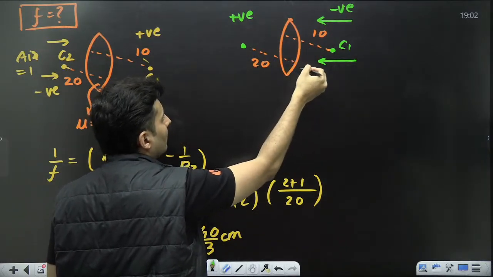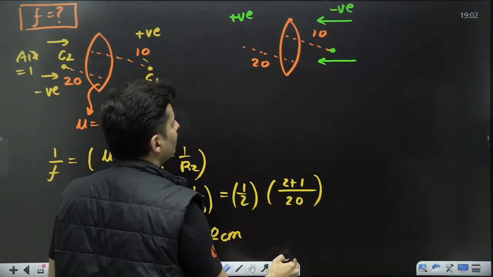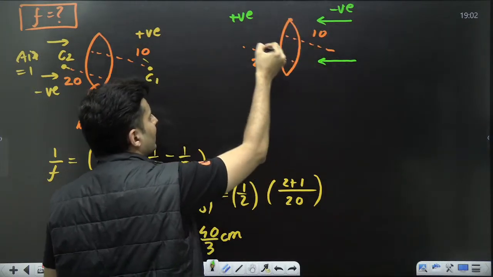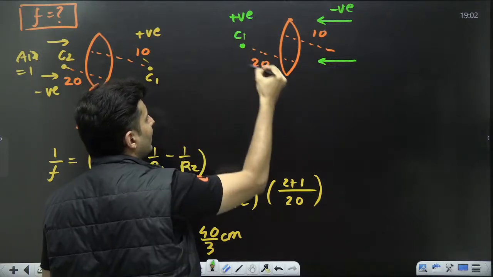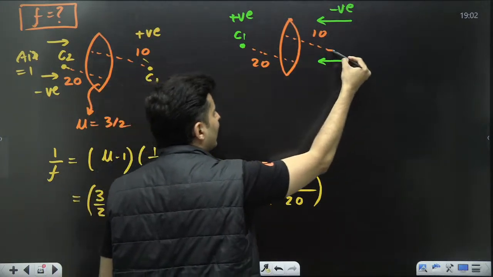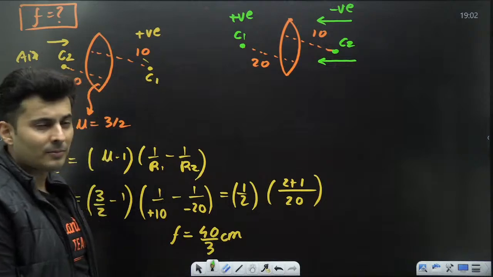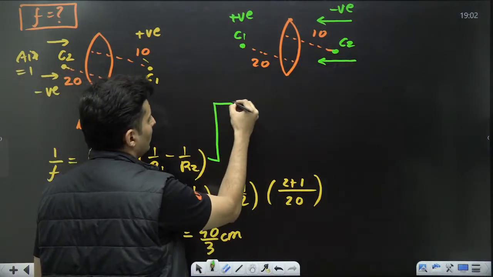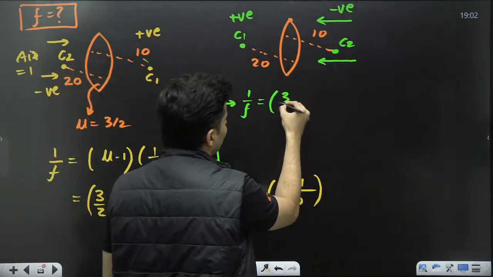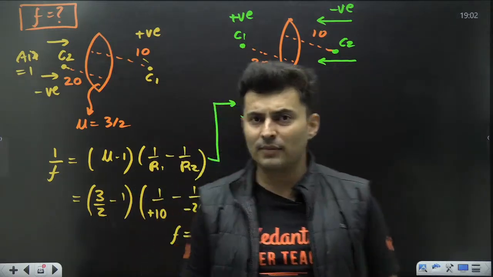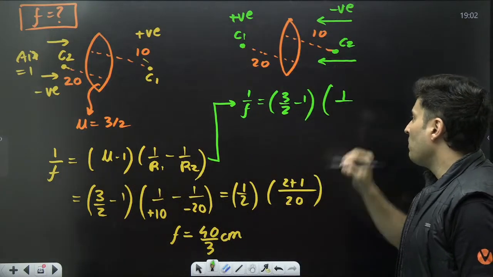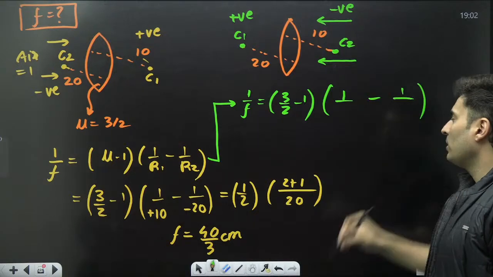So yeah, my bad, I did it wrong. The rays of light hit this surface first, so for that surface, the radius is this one. Hence this is center of curvature 1. After cutting through this surface, it cuts through this surface, and for that, this is the second radius of curvature. Let's use the same formula and see what we get. 1/f is equal to the refractive index of the glass with respect to the outside medium, 3/2 minus 1. That is the first part of the lens maker formula, then 1/R1 minus 1/R2.